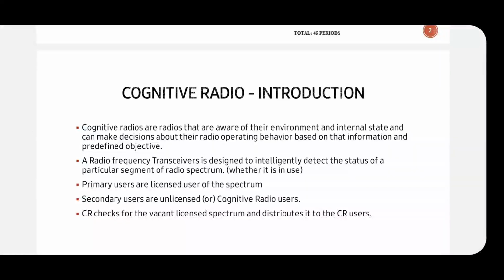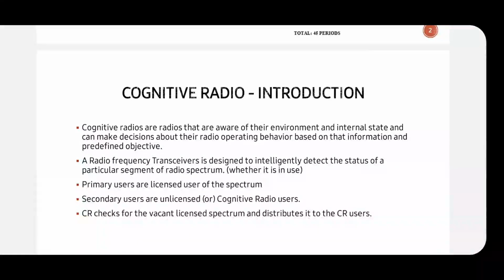Okay, this is the concept and this is known as the cognitive radio. Cognitive radios are radios that are aware of their environment and internal state, and can make decisions about their radio operating behavior based on that information and predefined objective.